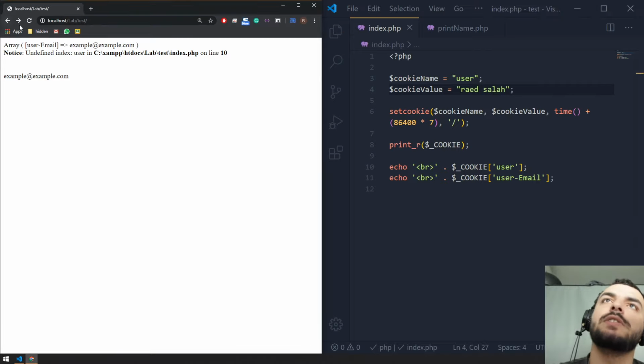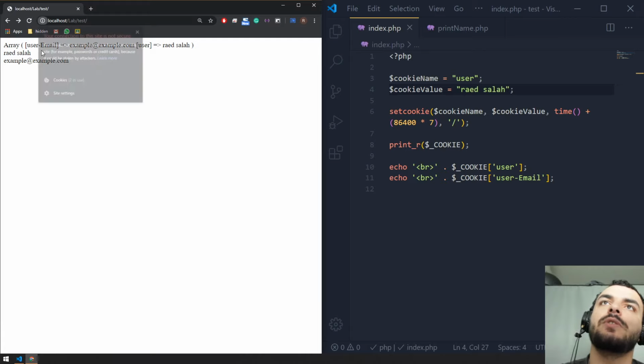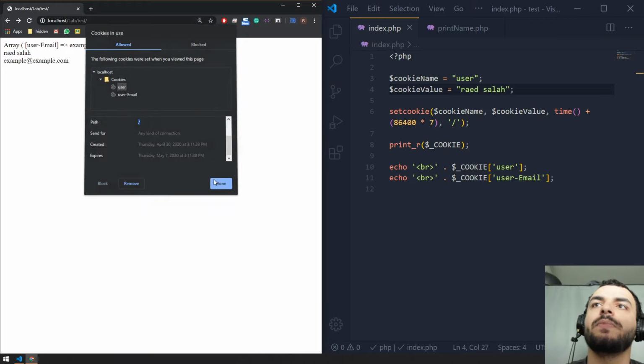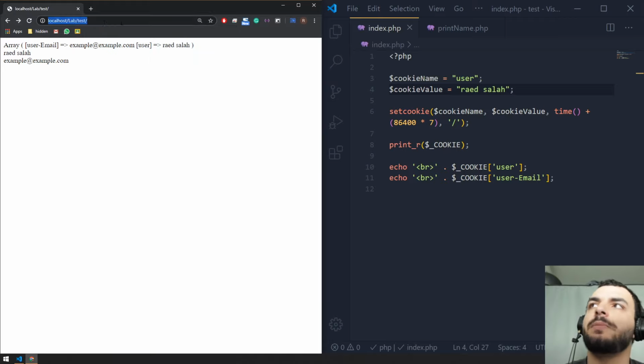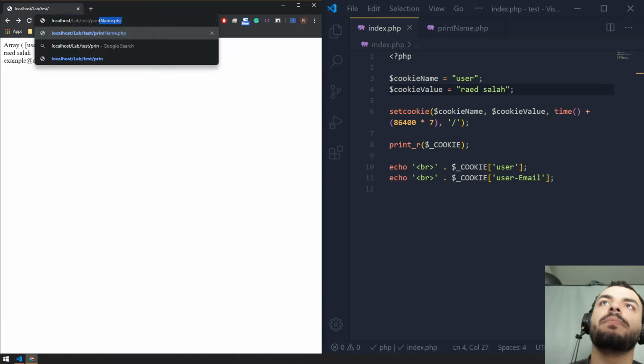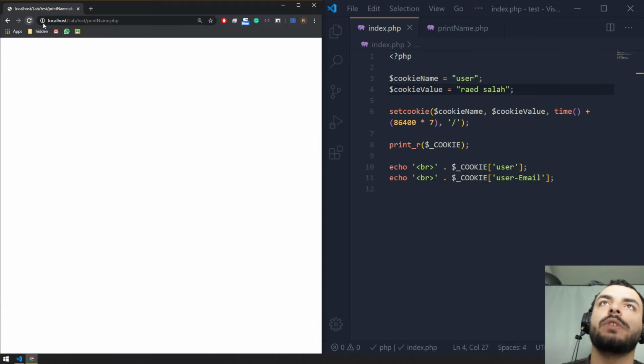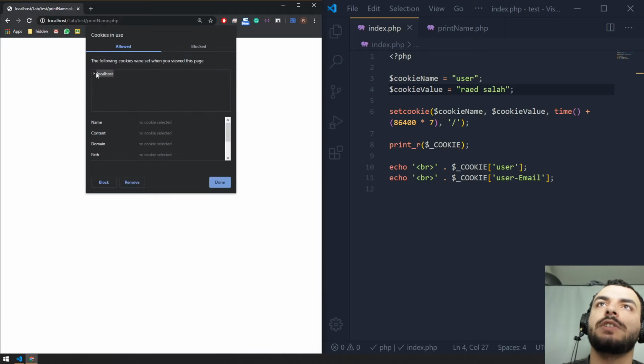Sorry guys, this was a simple mistake. So there we go, and we have two cookies, right? So right now, in order for me to delete this, I need to also select the path, which is this one. Now let's go to the other page, which is print name.php. If we refresh this page, right now our cookie should be deleted.